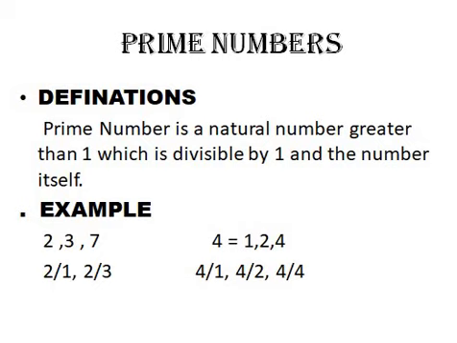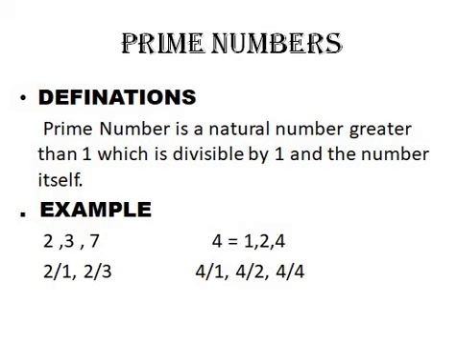We know that 1 is divisible by 1 and itself as well, so one might think that 1 is a prime number, but no, 1 is not a prime number. Be very careful. Students mess up with this part every time because they say that 1 is divisible by 1 and itself. No, a prime number is a natural number greater than 1, which is divisible by 1 and the number itself.